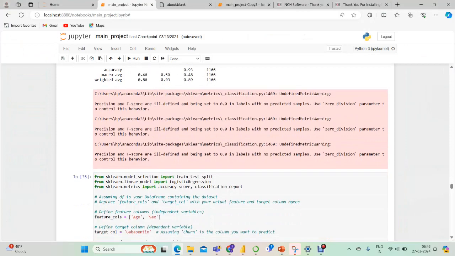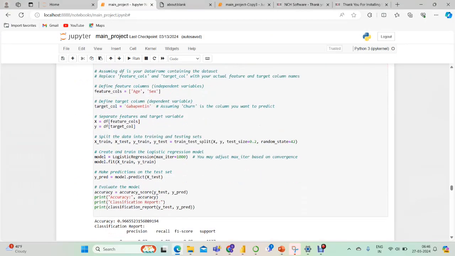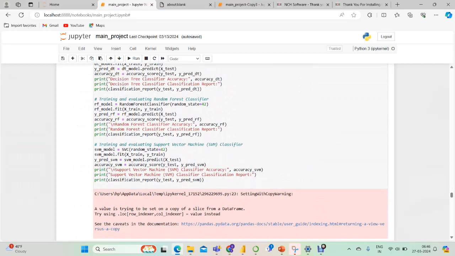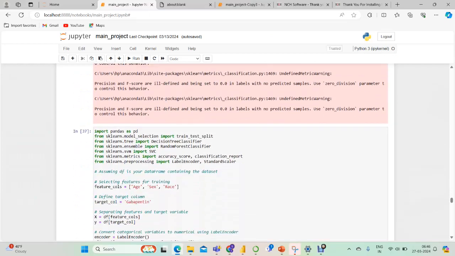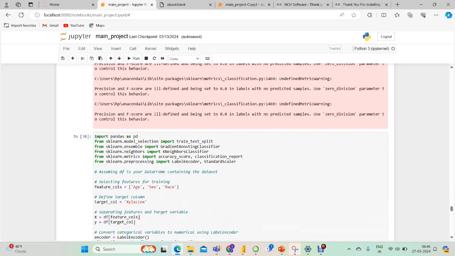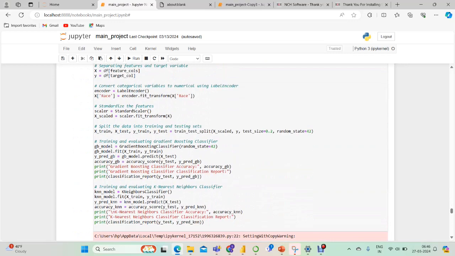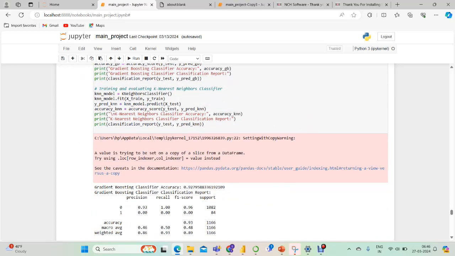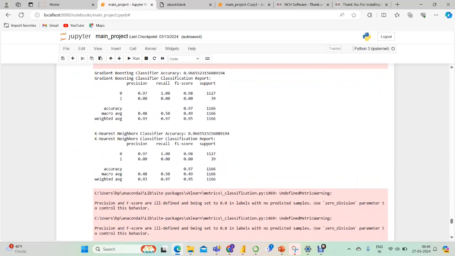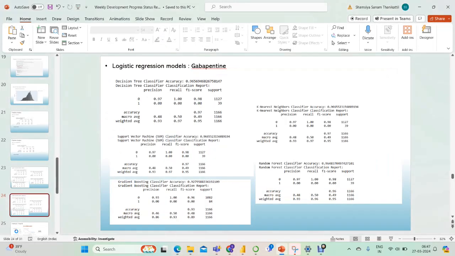The code for that is, so these are the three codes for xylazine and for gabapentin. These are the code for gradient and k-nearest for xylazine, and these are for gabapentin. So overall, we got an accuracy near 93% for xylazine and around 96% for gabapentin.